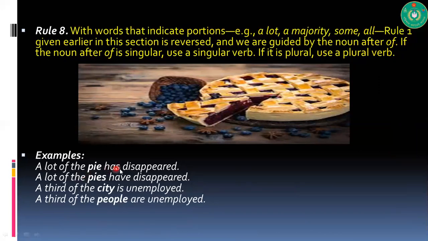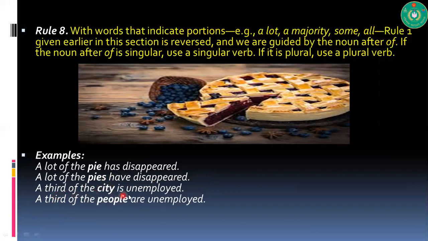A lot of the pie has disappeared. Now, after of, you have pie, which is singular, so the verb will be singular. A lot of pie has disappeared. The very next sentence: a lot of pies have disappeared. Now here you have a plural after of. So the rule says after of, if you have singular, then use a singular verb. If you have plural, then you have to use a plural verb. So that's why it is plural. A lot of the pies have disappeared.